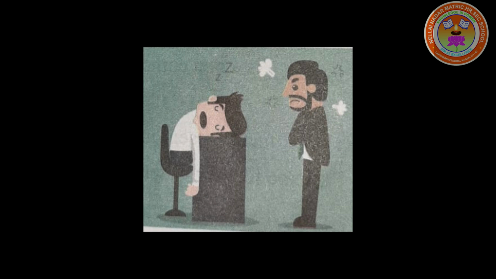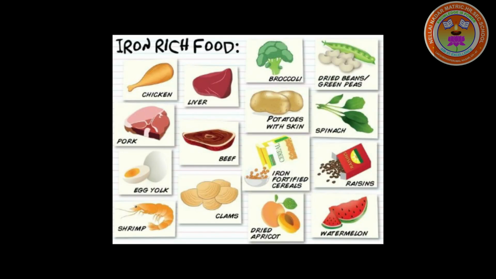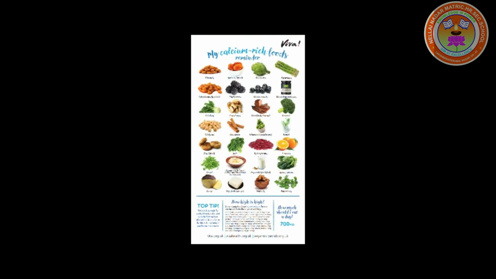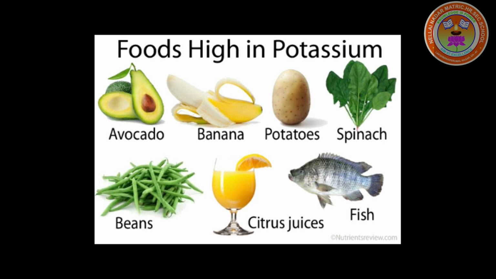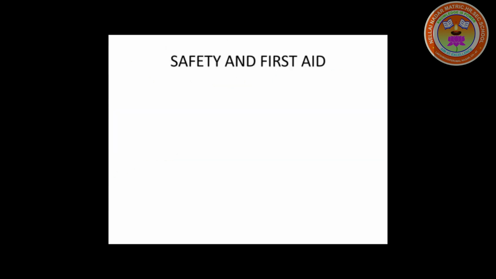Prevention: eat food rich in iron to avoid malnutrition of iron. Calcium-rich foods are to avoid malnutrition of calcium. Sodium-rich foods are to avoid malnutrition of sodium. Potassium-rich foods are to avoid malnutrition of potassium. Next, we are going to learn about safety and first aid.